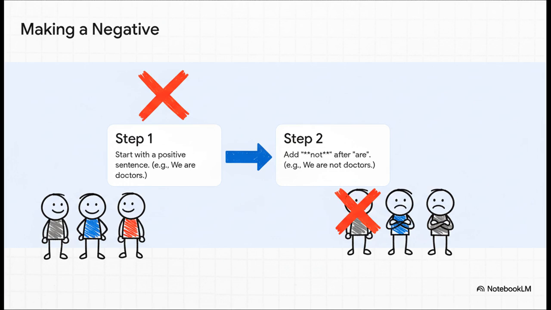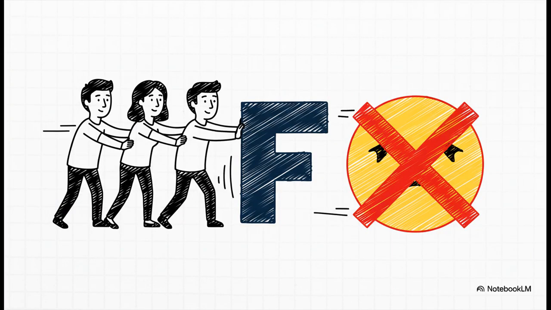Okay, but what if you want to say the opposite? This part is incredibly easy. All you do is find the word are in your sentence, and you just pop the word not right after it. Yep, that's it. That's the entire trick. For instance, our sentence, we are happy, becomes, we are not sad. See, you've just flipped the entire meaning of the sentence with just one tiny little word.